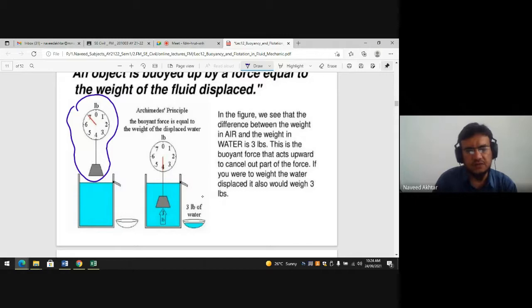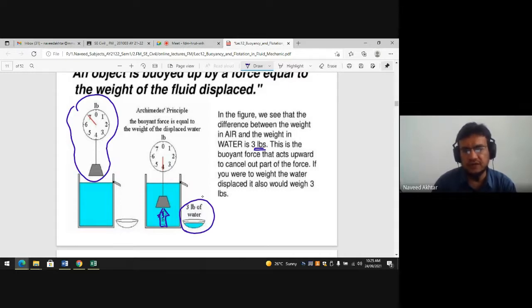So here what happened, if you weigh it in the water, because of this upward buoyant force of 3 pounds, it will displace the same amount of water. So 3 pounds of water will be displaced, and in the figure we see that the difference between the weight in air and the weight in water is 3 pounds.